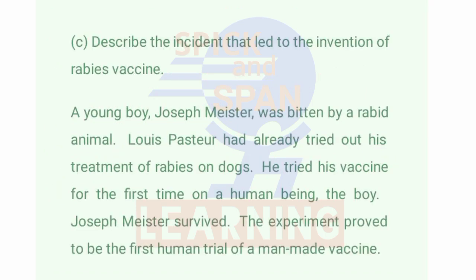Question number C. Describe the incident that led to the invention of rabies vaccine. Answer: A young boy, Joseph Pasteur, was bitten by a rabid animal. Louis Pasteur had already tried out his treatment of rabies on dogs. He tried his vaccine for the first time on a human being, the boy. Joseph Pasteur survived. The experiment proved to be the first human trial of a man-made vaccine.